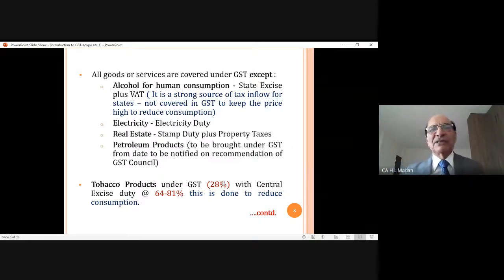What is the GST Council? We will discuss in the subsequent lectures. When they will decide, how they can decide, what is to be decided, how to be decided, that is decided by the GST Council. GST Council is a council that consists of all the finance ministers of all the states. So today I will be telling you this much only in brief, not the other things.